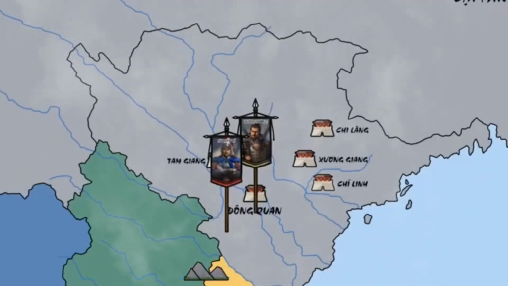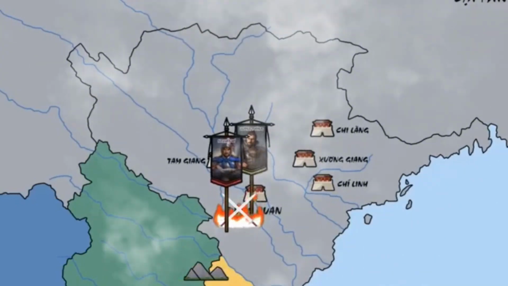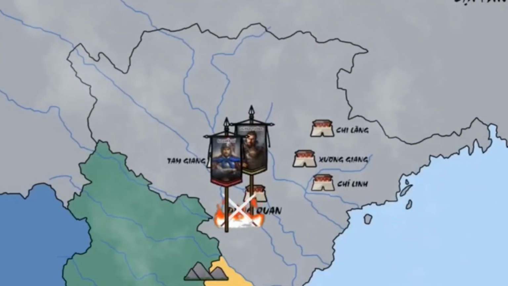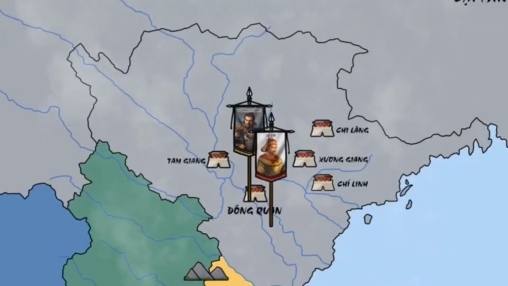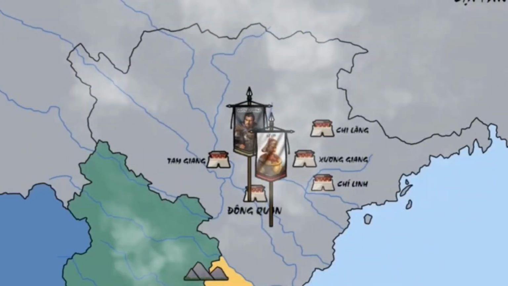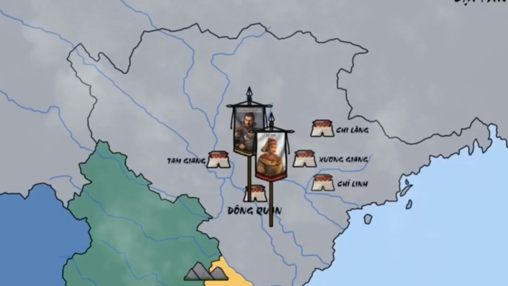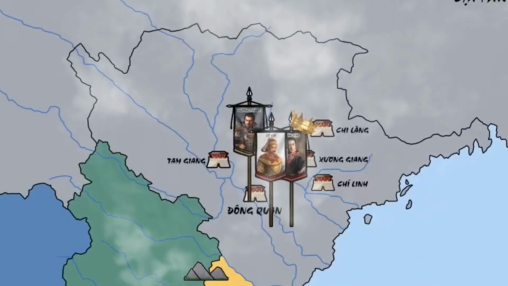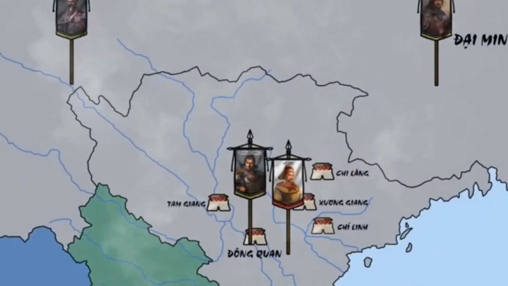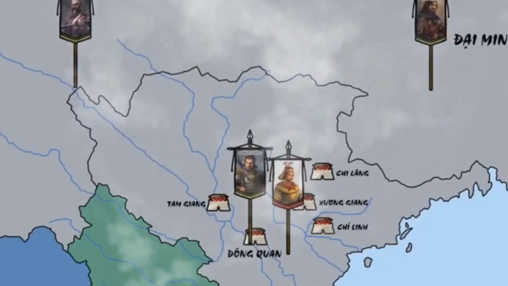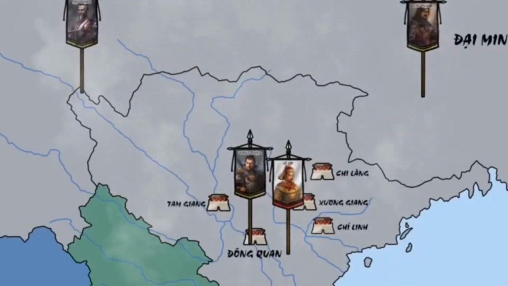Upon hearing news of the victory, Le immediately ordered his troops to advance near Dong Quan and set up camp to besiege the Ming forces in the citadel. In 1427, the Ming army announced that they would withdraw if Le installed a descendant of the Tran Dynasty as king. Due to the urgent situation, Le agreed. He tasked someone to find Tran Cao and enthroned him as king, while Le himself assumed the title of protector of the nation. However, the Ming forces did not withdraw and instead requested a second round of reinforcements from China.